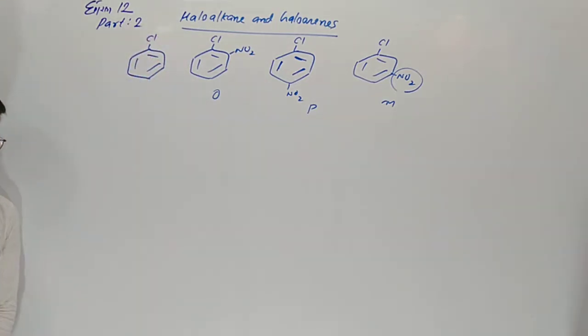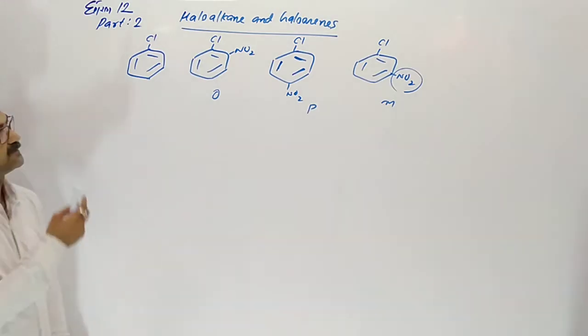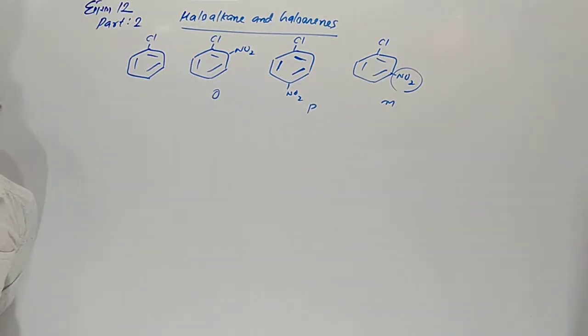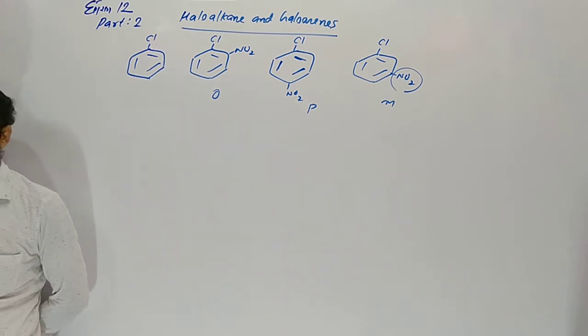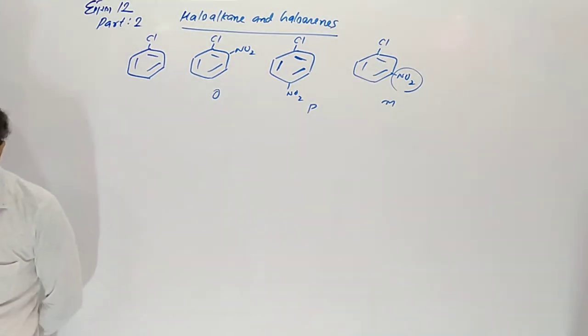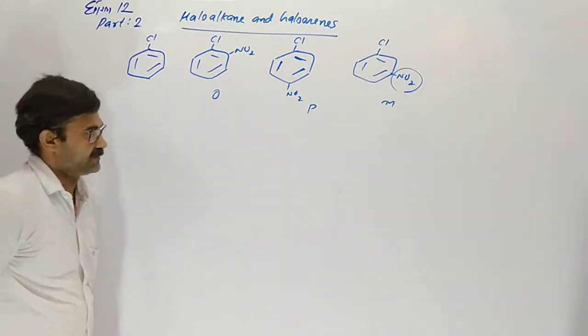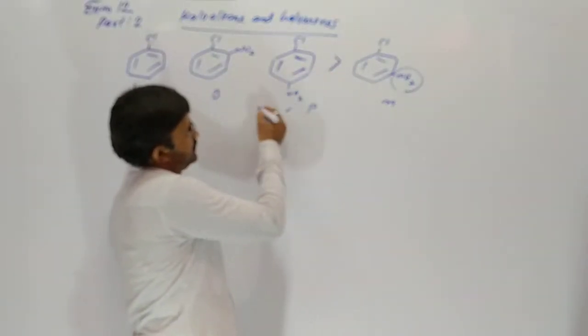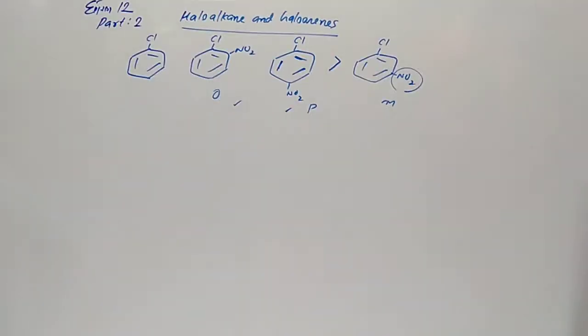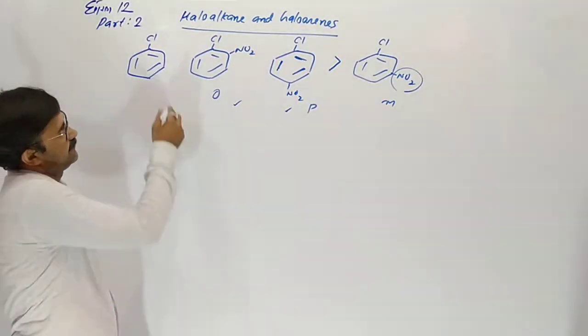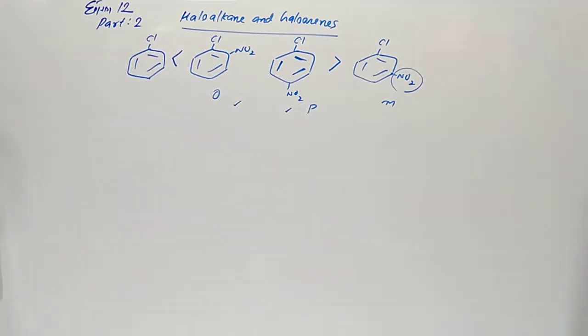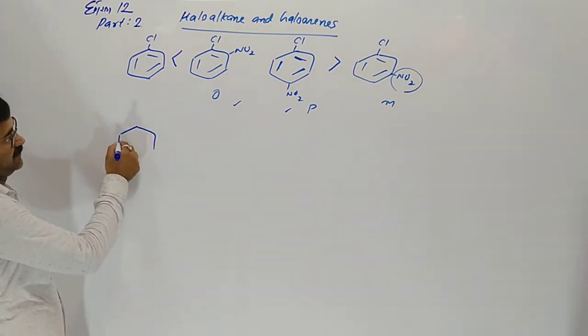Actually, chlorobenzene is highly non-reactive. The effect is pronounced at the ortho and para positions, then meta. So these two are more reactive than meta. Why? The reason for that: chlorine is an electron withdrawing group. Yes, chlorine is an electron withdrawing group.